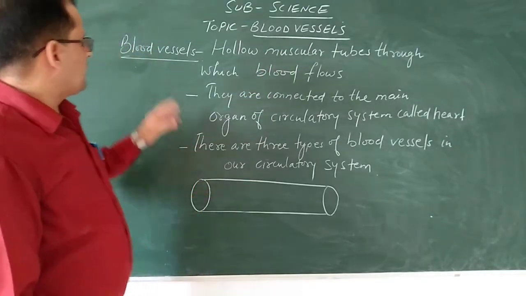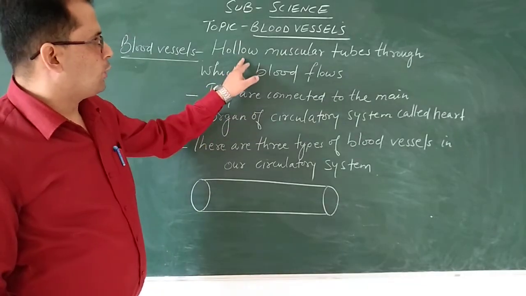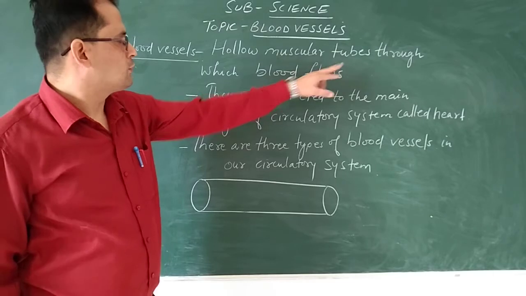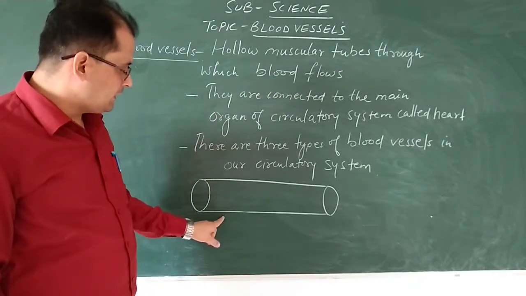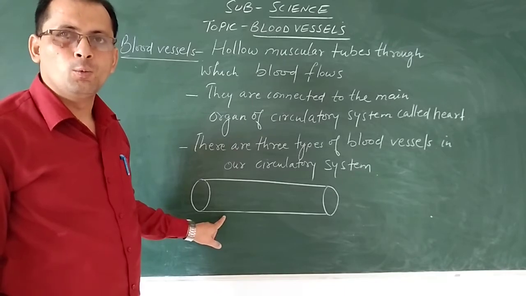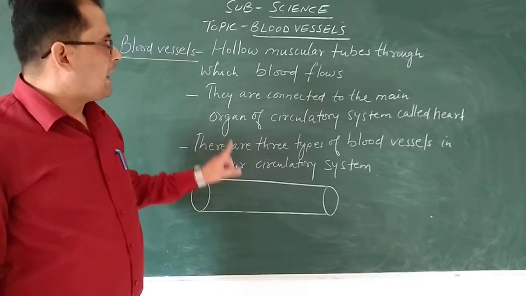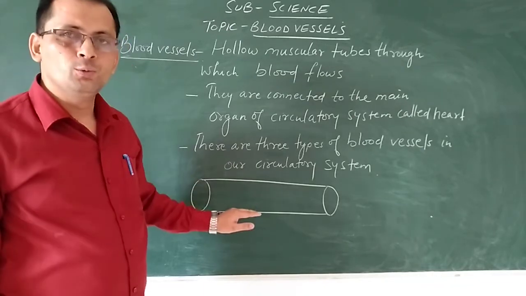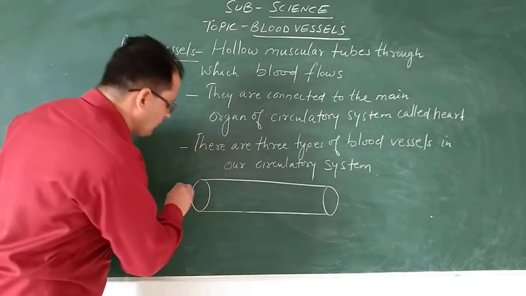Now, what are blood vessels? Blood vessels are hollow muscular tubes through which blood flows. Here you can see it is a hollow tube, and it is muscular. Inside these tubes, which are known as blood vessels, the blood flows.